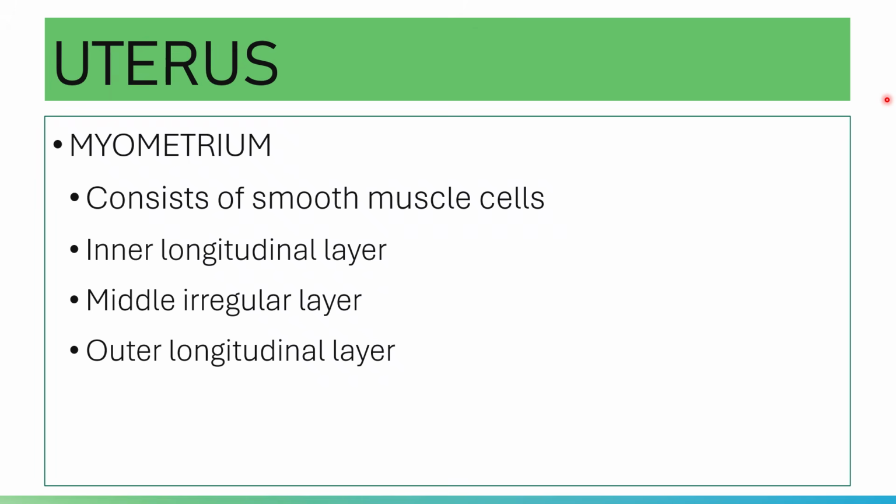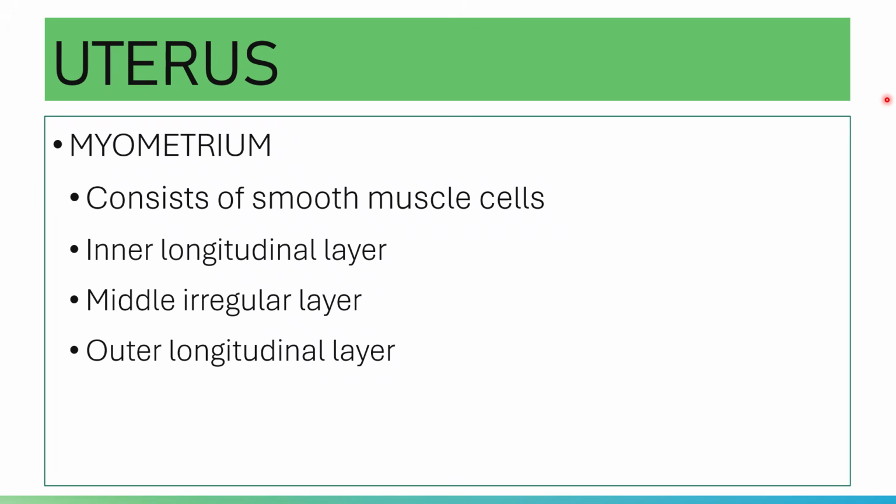In the irregular layer, the muscle fibers are oriented in a circular or spiral pattern. The middle layer contains numerous vessels, and it is also called a stratum vasculare. And then you have, of course, your outer longitudinal layer.